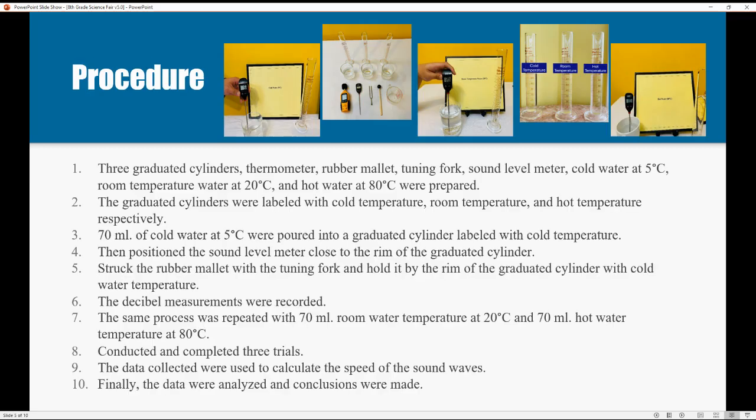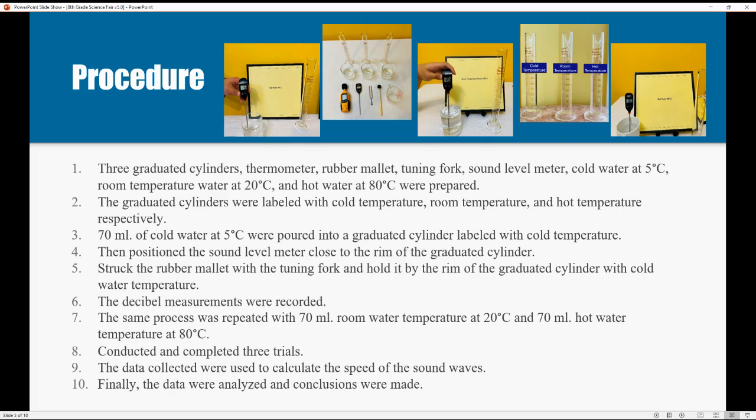The procedure. Before conducting the experiment, the materials were prepared. The graduated cylinders were then labeled with cold temperature, room temperature, and hot temperature. 70 milliliters of cold water at 5 degrees Celsius was then poured into a graduated cylinder labeled with cold temperature. Then the sound level meter was positioned close to the rim of the graduated cylinder. The tuning fork was then struck with a rubber mallet and held by the rim of the graduated cylinder with cold water temperature, and the decibel measurements were recorded.